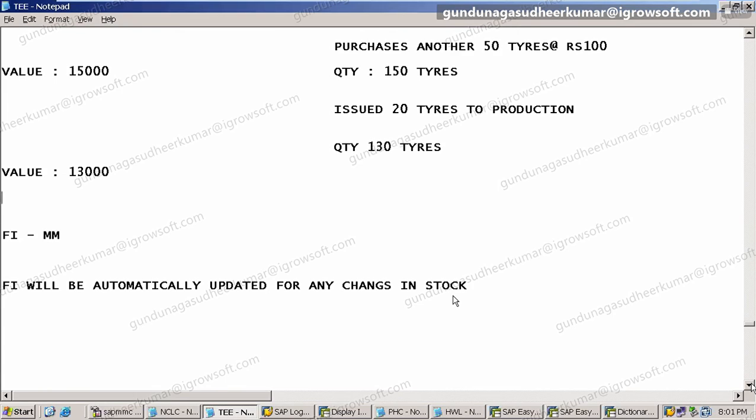Okay, sir. Just now you said it is updated manually. No. I have clearly said, in other ERPs, it will be updated manually. In SAP, it is happening automatically.